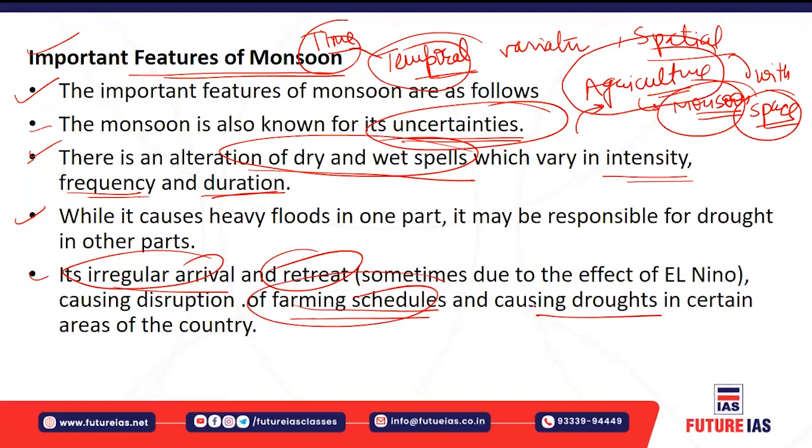Sometimes it causes droughts in certain areas of the country. So it affects the agricultural operations. It affects almost the economy of India, because India's economy is dependent on agriculture also.